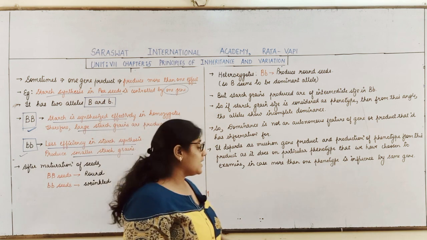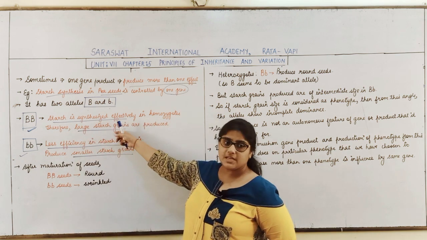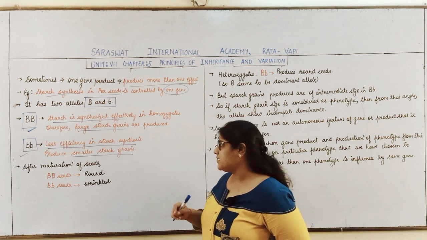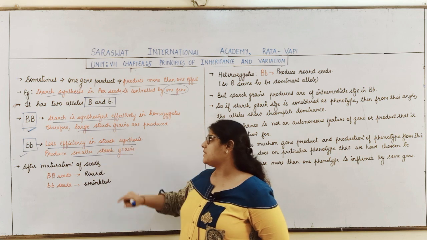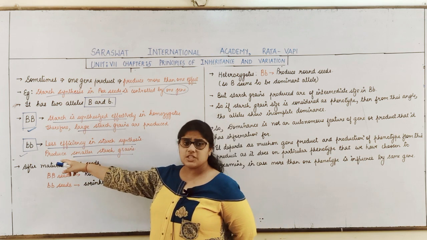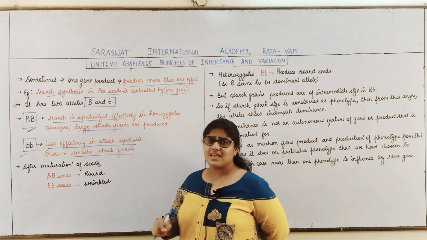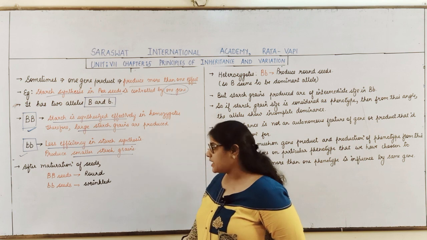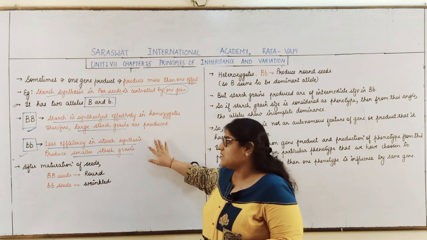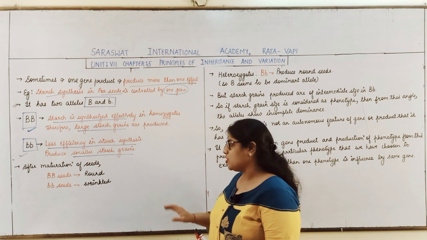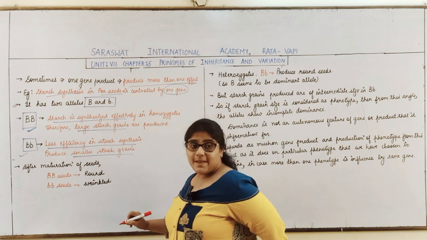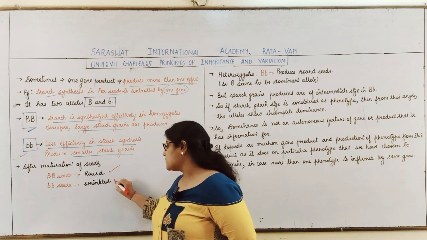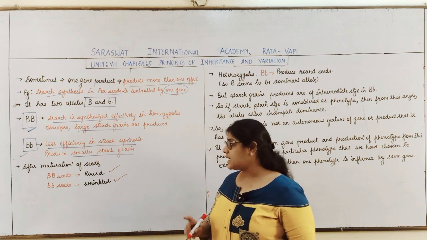We have talked about the two conditions. One condition is capital B, where starch synthesis is very effective, which results in the production of large starch grains. Another condition is small b, where there is less efficiency in starch synthesis and it produces smaller starch grains. Now students, when these particular seeds mature, what is the condition? Capital B seeds are round in shape, and small b seeds are wrinkled in shape.